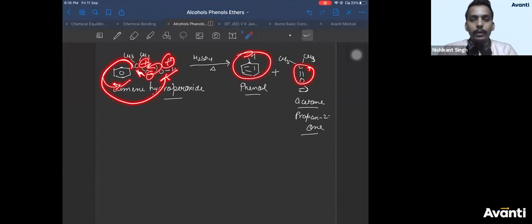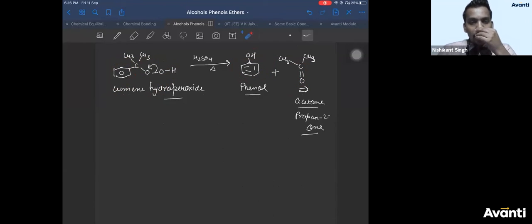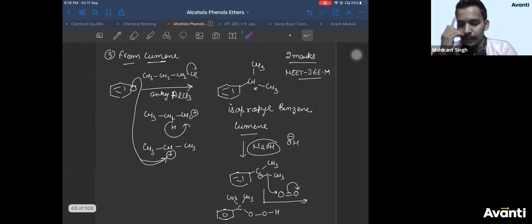You'll get phenol, right? What is the role of H2SO4? H2SO4 will provide H plus, which will eventually protonate one of these oxygens, and then this bond breaks like this easily. Catalyst, you can say. But we don't show it, it's not required. You can show it like this. Yes, please check it carefully. If there is any doubt, please ask.